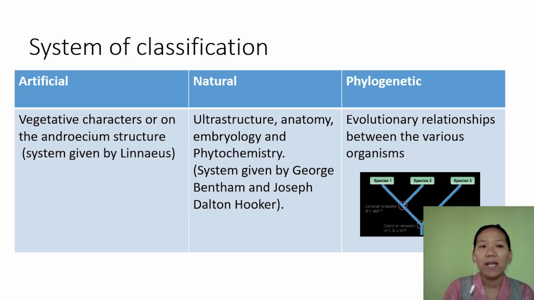This phylogenetic system of classification is based mainly on the evolutionary relationships of various organisms. In this case, you can see that different species at the same taxa, at the same level, can share a common ancestor. Species A and species B have a common ancestor here. Likewise, species 1 and 2 have a common ancestor here. And then again here, species 3 is also related with species 1 and 2 because they have an evolutionary relationship, that is, they share a common ancestor.